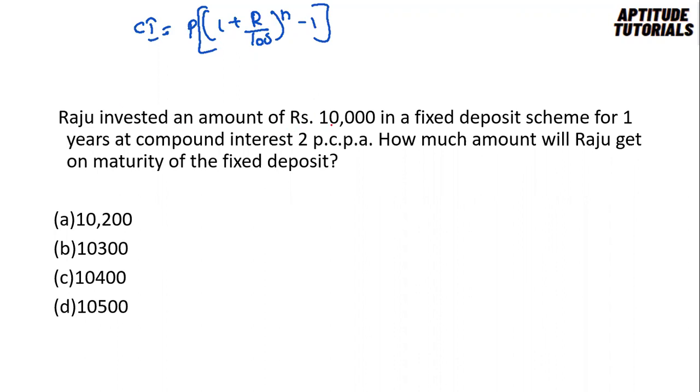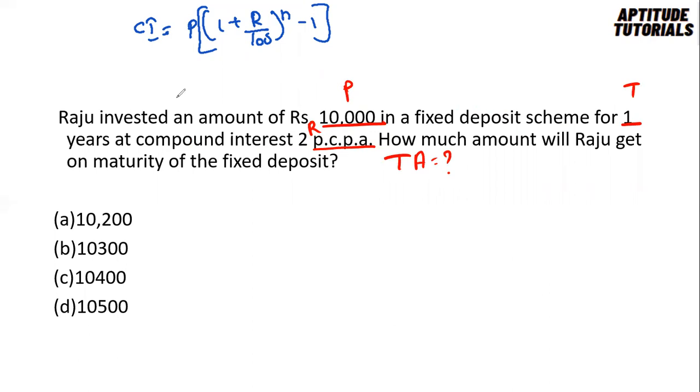Raju invested an amount of rupees 10,000 in a fixed deposit scheme for 1 year at compound interest of 2% PCPA. PCPA is nothing but percentage calculated per annum. How much amount will Raju get on maturity of the fixed deposit? Means they're asking for total amount. So they have given the principal value 10,000, the time period is 1 year and the rate of interest is 2% per annum. So after the time period is over, means maturity of the fixed deposit, they are talking about the total amount.